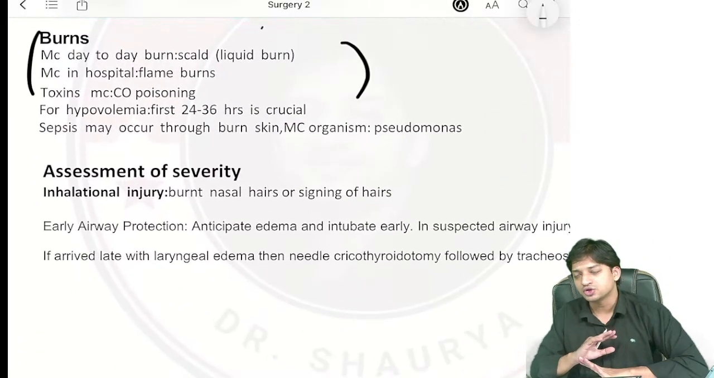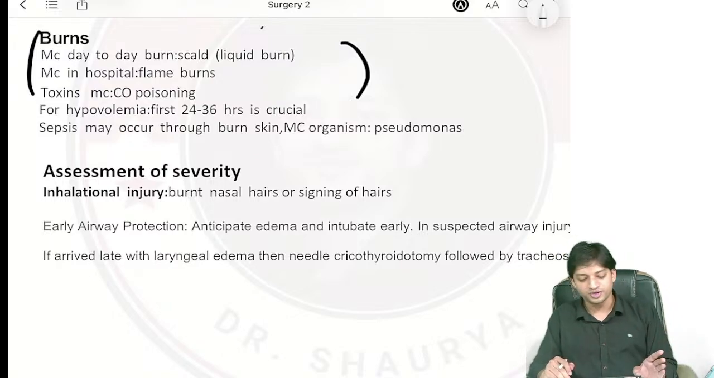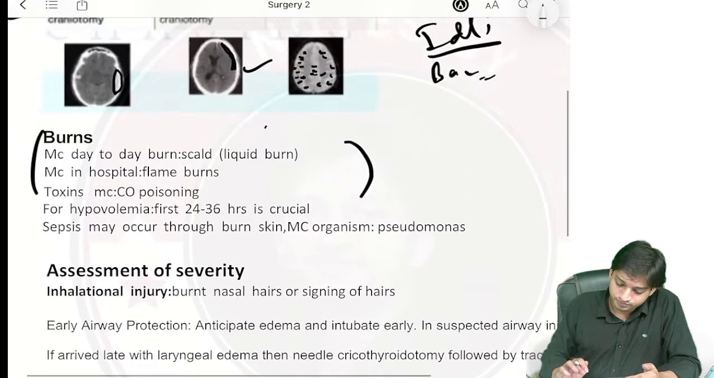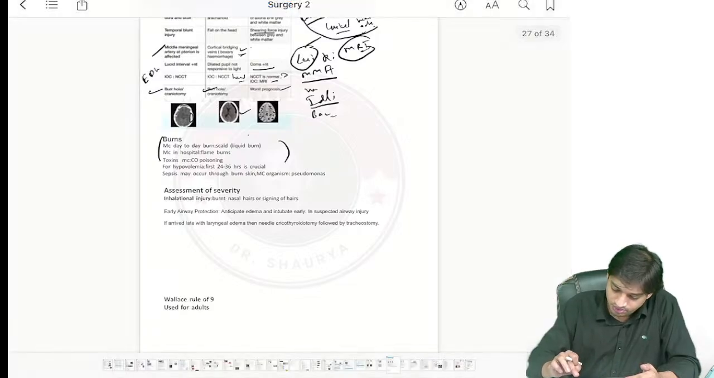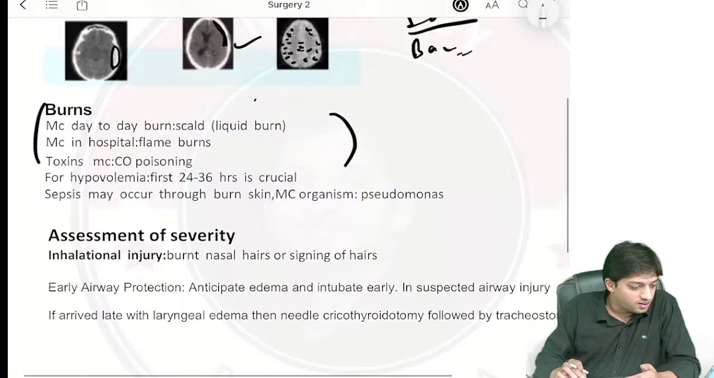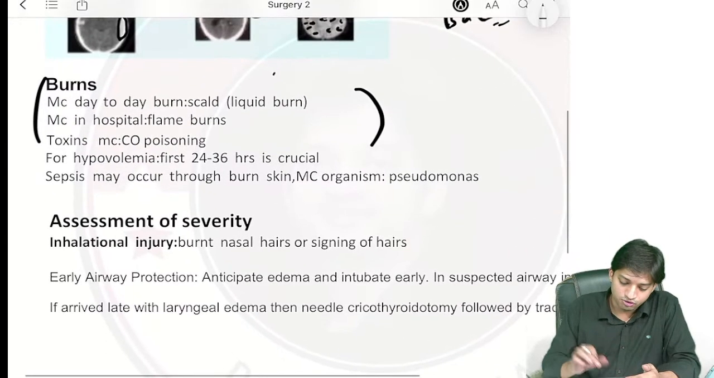In burns, they have asked you a lot of questions. Every year you get questions from the burns. Now, come here. So we are almost about to finish. Are people losing patience or not? Yes, chalo, let us start. Come here to the burns.